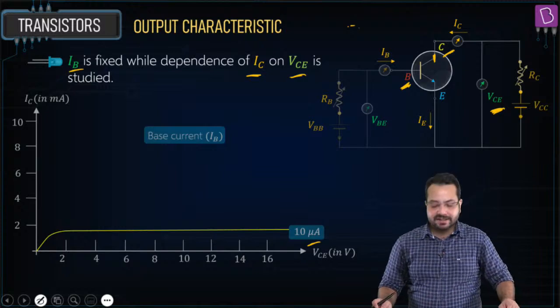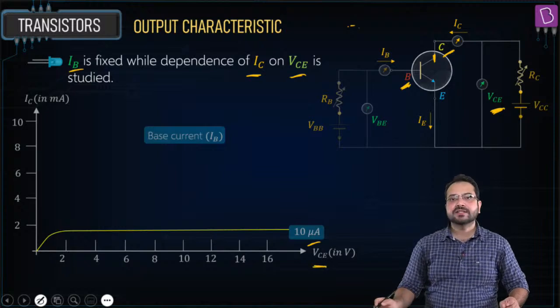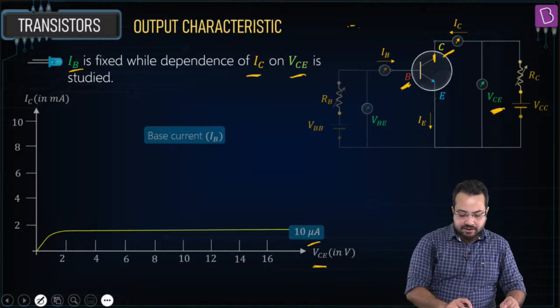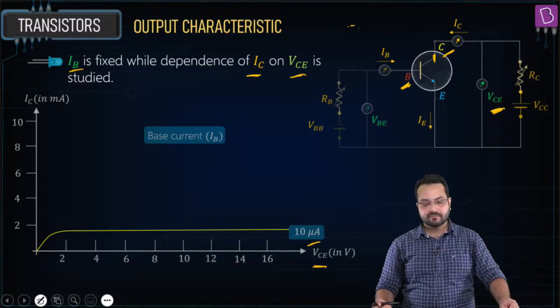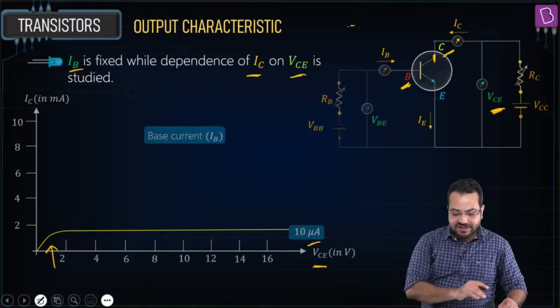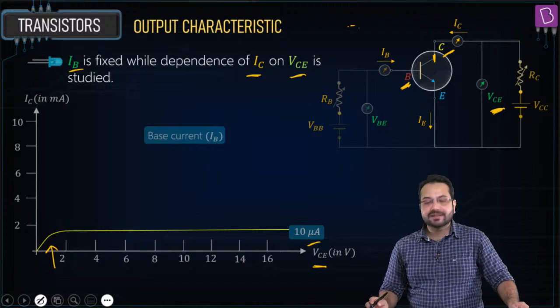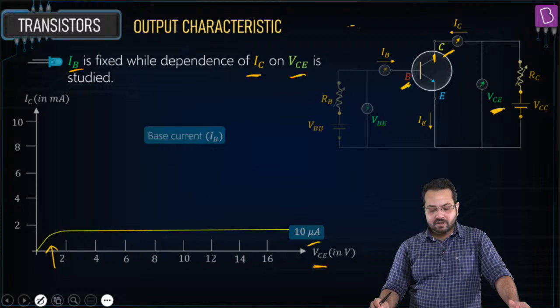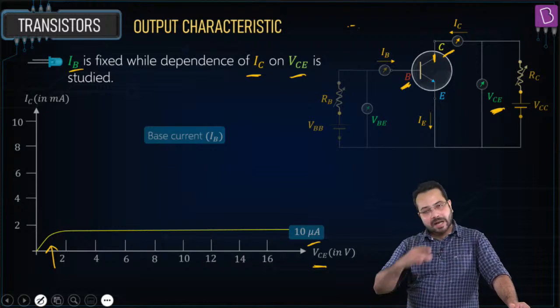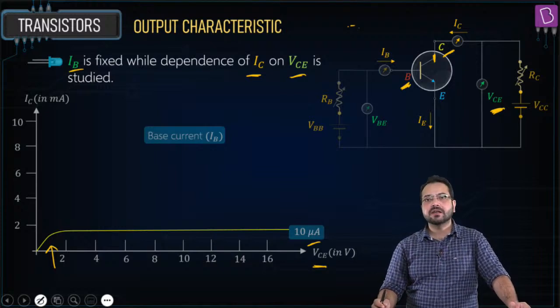So what we see is that as we increase VCE, the collector current increases, but then it saturates. Can you see that? The collector current increases, but then it saturates. Think about it. Why does it happen? Think about it for a second. Notice, or I'm going to say this again, what is VCE?